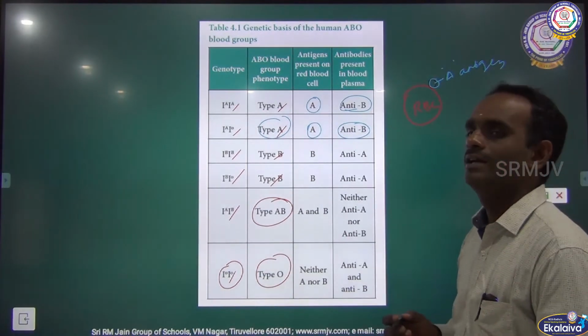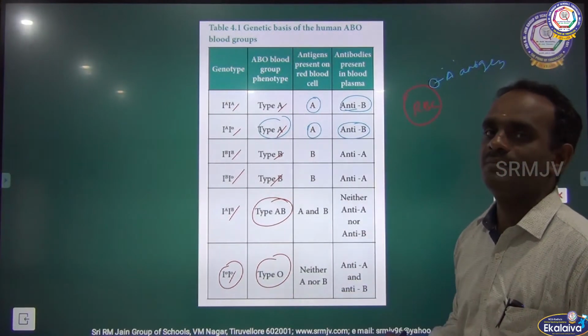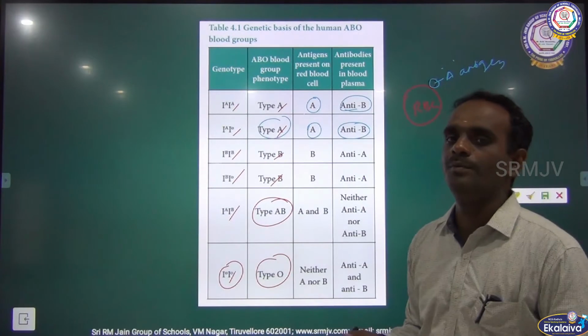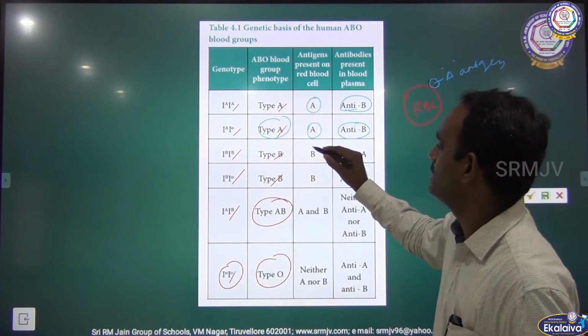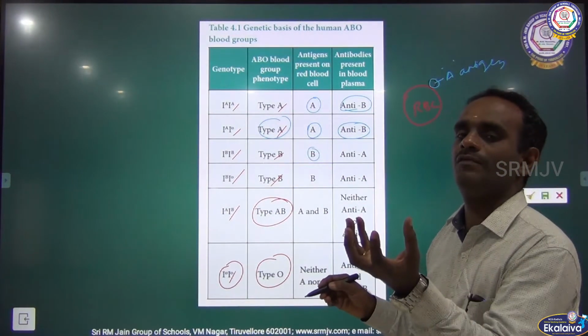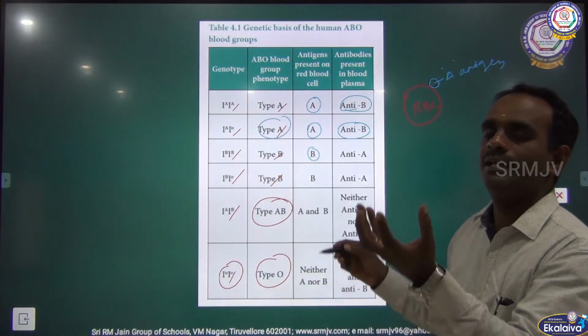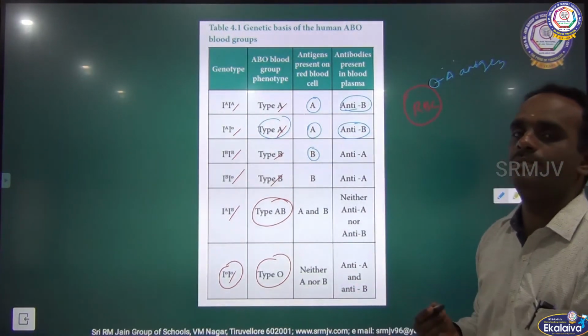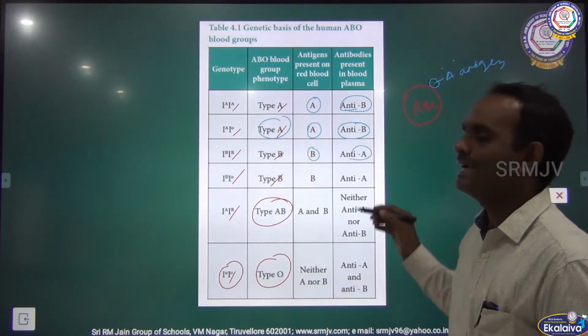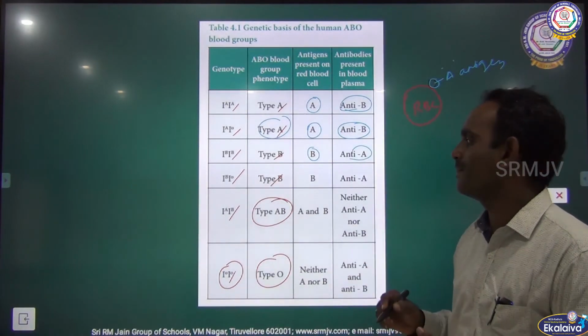In the case of type B, a person having B blood group has the B antigen on the surface of the RBC, and the antibody produced in the plasma is anti-A.